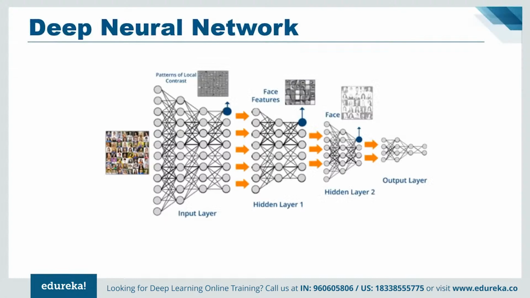So as you can see in the image above, deep learning works as follows. At the lowest level, the network fixates on patterns of local contrast as important. The following layer is then able to use those patterns of local contrast to fixate on those things that resemble eyes, nose, and mouth. Finally, the top layer is able to apply those facial features to face templates, and a deep neural network is capable of composing more and more complex features in each of the successive layers.